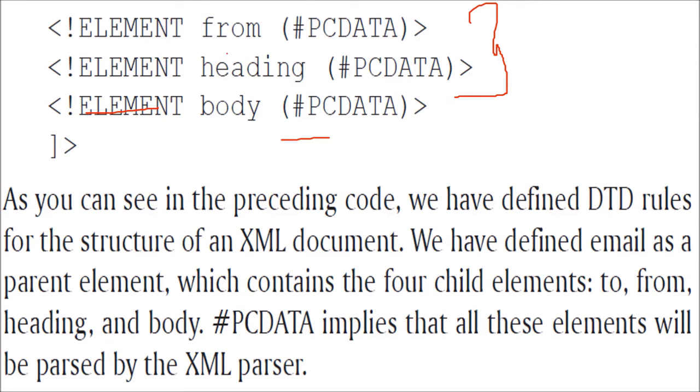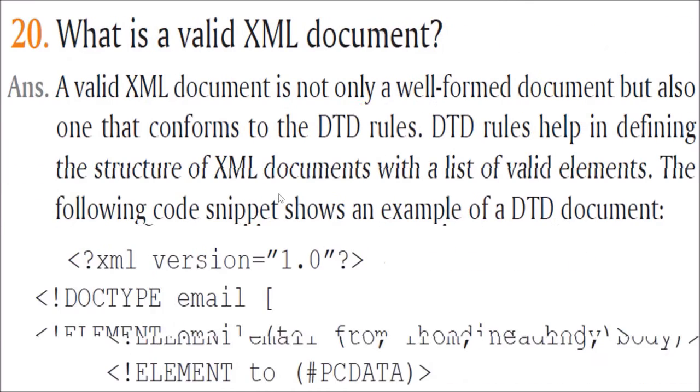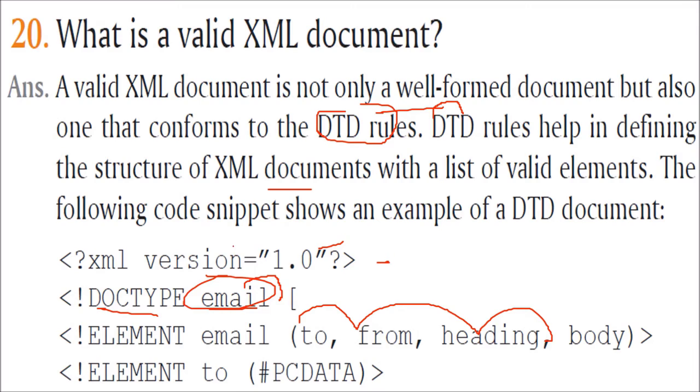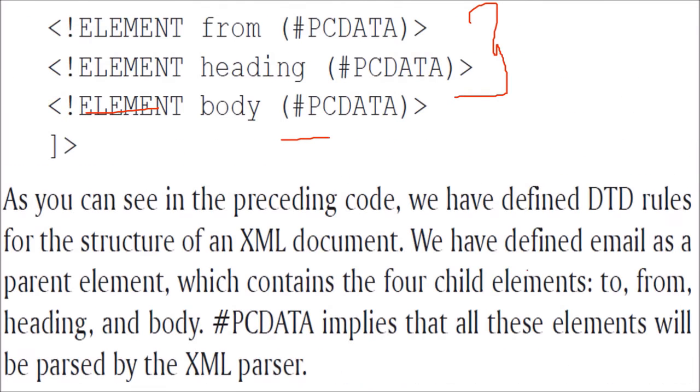We have defined the email. We have defined this email as the parent element which contains 4 children, as we just saw: to, from, heading, body. And this PCDATA implies that all these elements are going to be parsed, understood, validated by the XML parser.